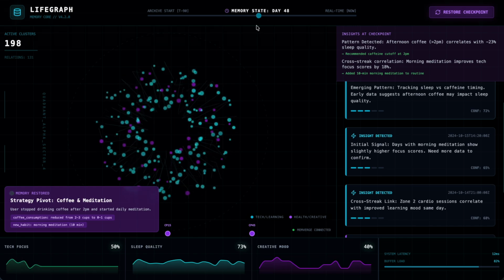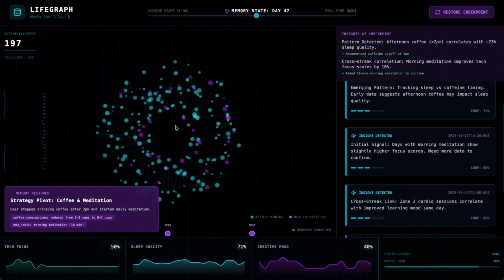And this is the live graph, where we can experiment on our day-to-day life right now. Maybe I can go back to a checkpoint and run through some of the experiments and life habit changes that I want to try, and see what sticks with me, what works with me, and what improves my day-to-day habits. Thank you.